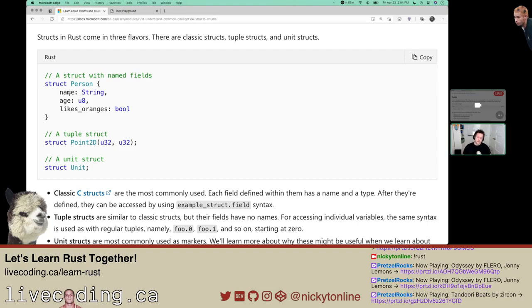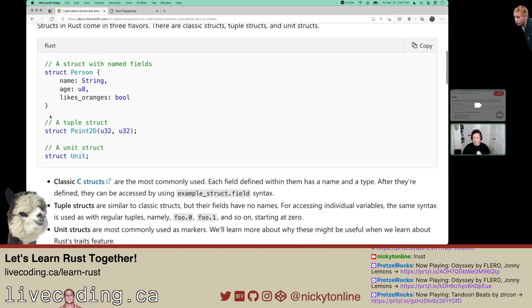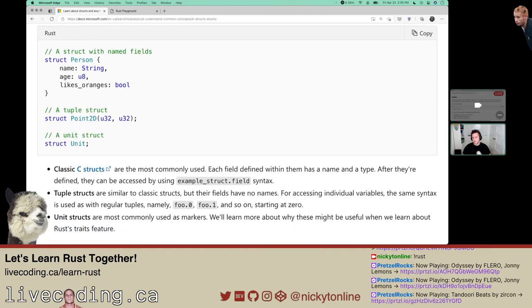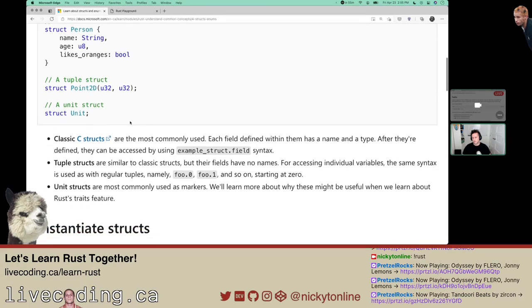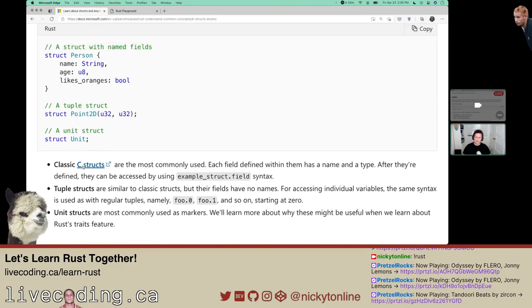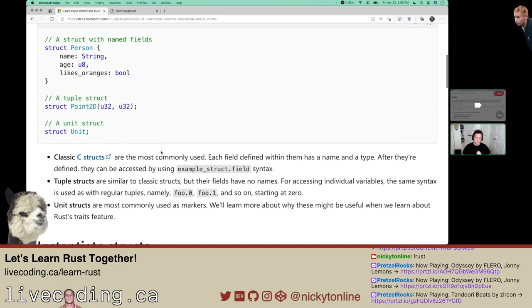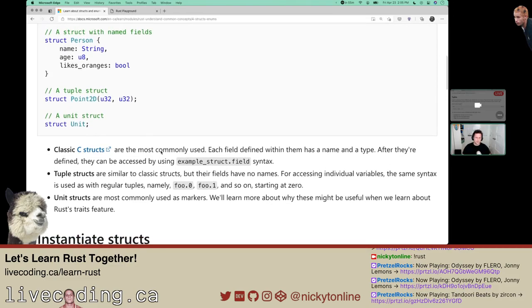This does look like an interface in TypeScript if you've done TypeScript, or even in C#, but it's not, because there are interfaces in here as well. I'm going to read up on this more because we're saying, let's see, a tuple struct here. A struct Point2D with two integers of 32 bits, and then a unit struct called Unique. They are used in C. C structs are the most commonly used. Each field defined within them has a name and a type.